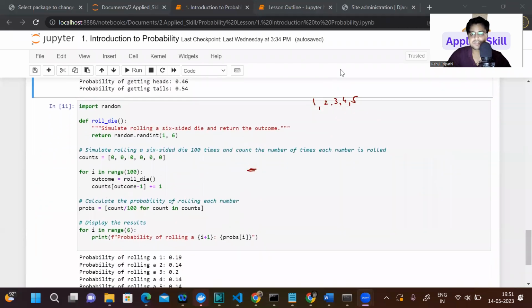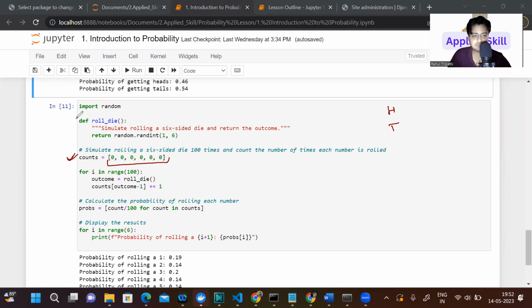Okay, so how to solve this problem? Very simple. Now, instead of tracking the number of heads and tails like in the previous problem, you have to track the number of times you are getting 1, 2, 3, 4, 5, and 6. So how to track it? We created one list. In the list, initially we assign a value for each event as 0, 0, 0: getting 1 is 0, getting 2 is 0. All of this we set to 0.